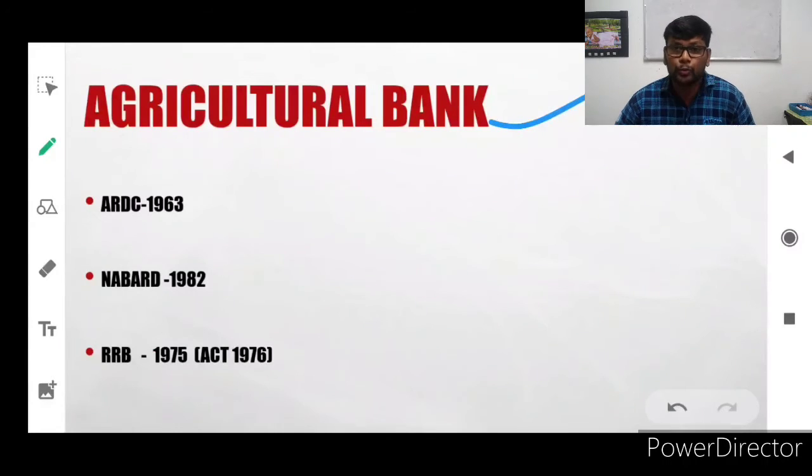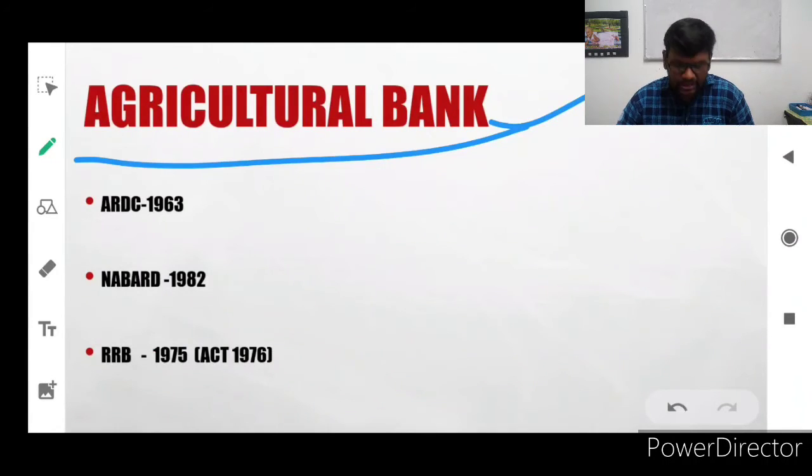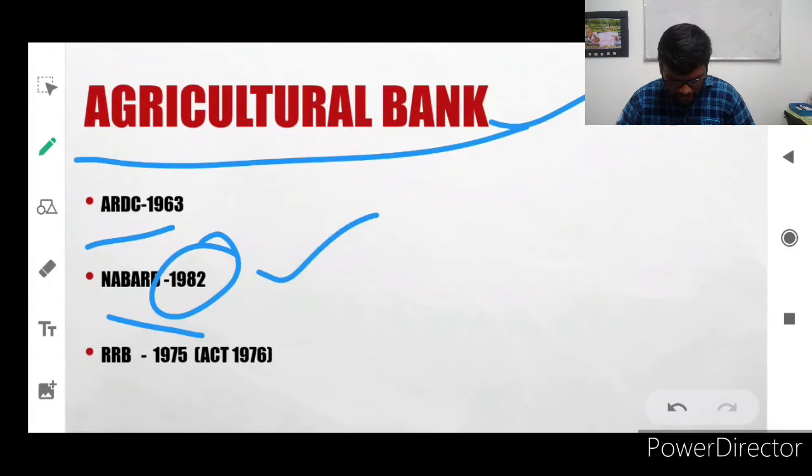Agricultural Bank, to promote agriculture, because India basically depends upon agriculture. You know that India is an agriculture based nation. So ARDC, Agricultural Rural Development Bank, was started in the year 1963. And NABARD, National Bank for Agriculture and Rural Development, was started in the year 1982, and the same year Exim Bank also started, but that was in January and this was in July.